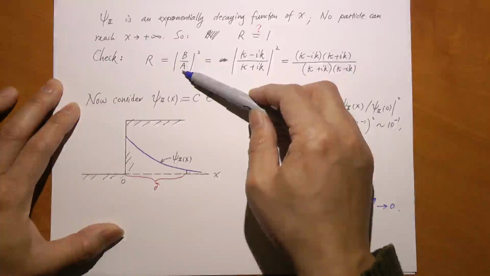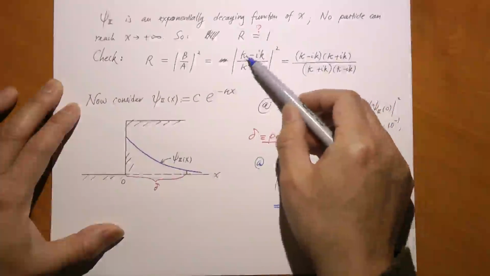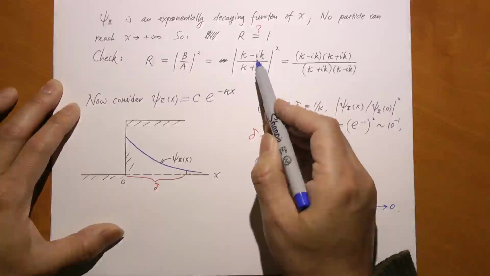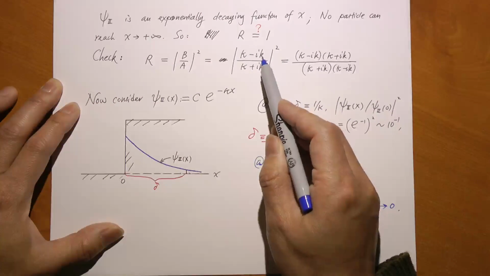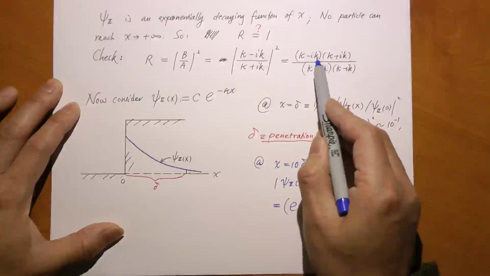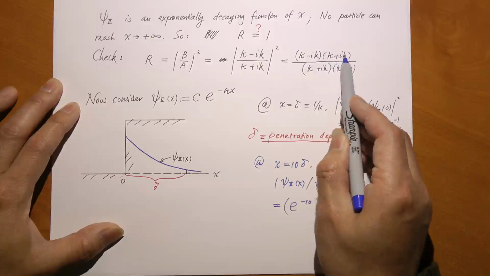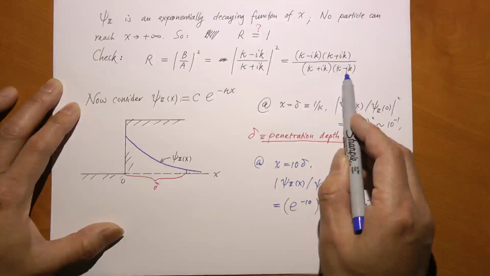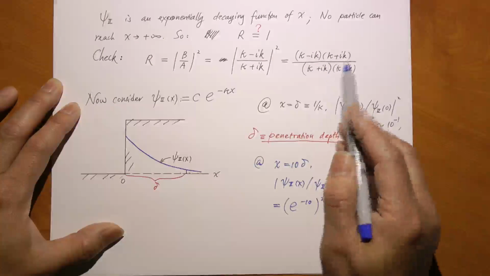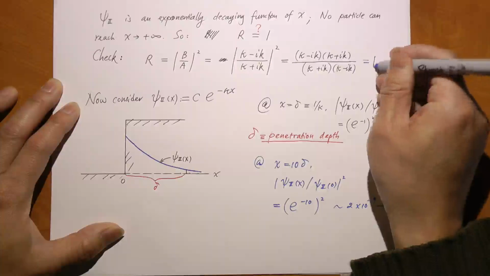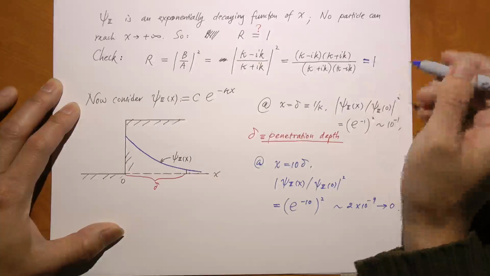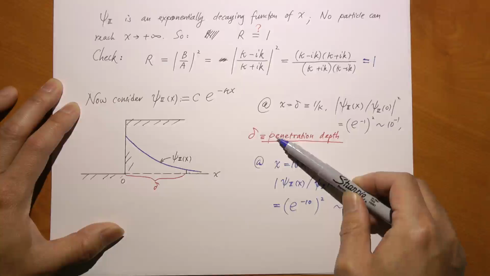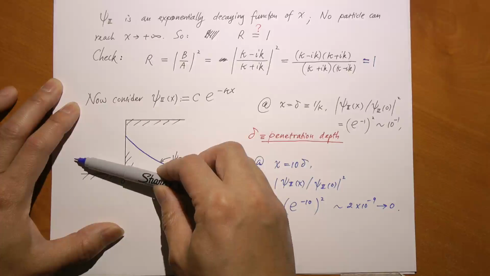Well, let's see. R is the absolute value of B over A, squared. And here is B over A. Then we take the modulus squared, which is this complex number times its complex conjugate. So kappa minus ik times the complex conjugate, which is kappa plus ik. Here, you do the same thing: take this times its complex conjugate, which is kappa minus ik. And clearly, the numerator and denominator cancel out, and you get 1. That's exactly what you should expect from physics. So now I have 100% reflection, because eventually no particle ever goes to infinity. Everything should go back. Very good.